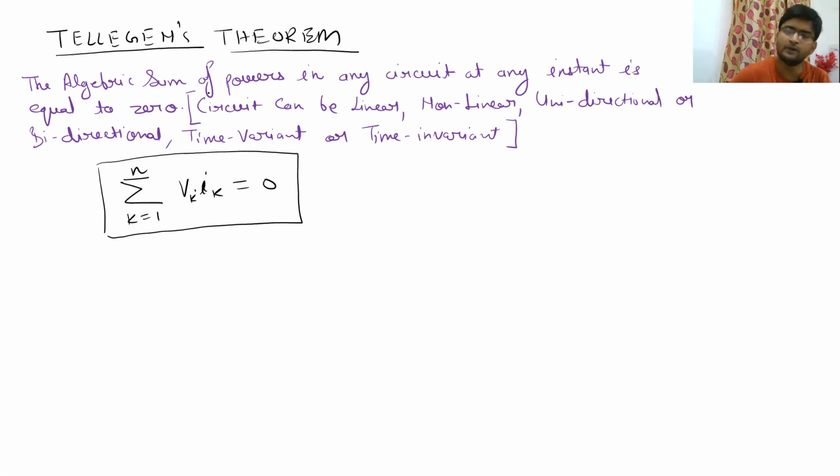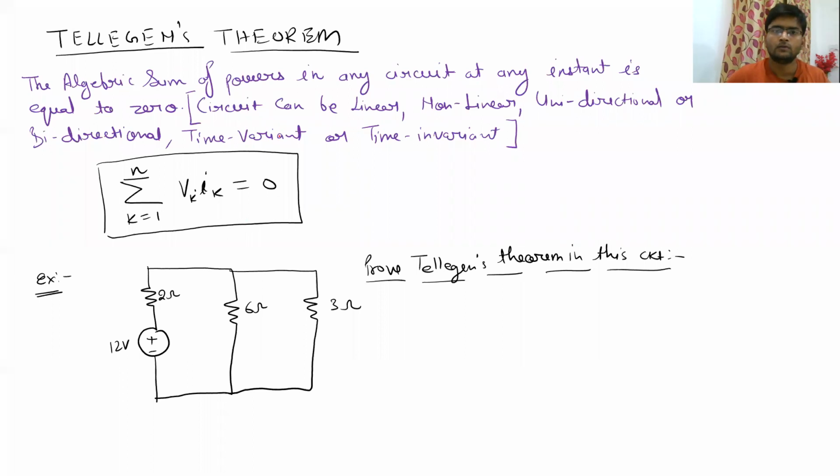So we will see an example and then we'll close this video. In this example circuit, we have to prove that this circuit follows Tellegen's theorem. So let me call this current I1, let me call this current I2, and let me call this current I3. If you want to find the value of I1, we have to find the total resistance across this 12-volt voltage source.